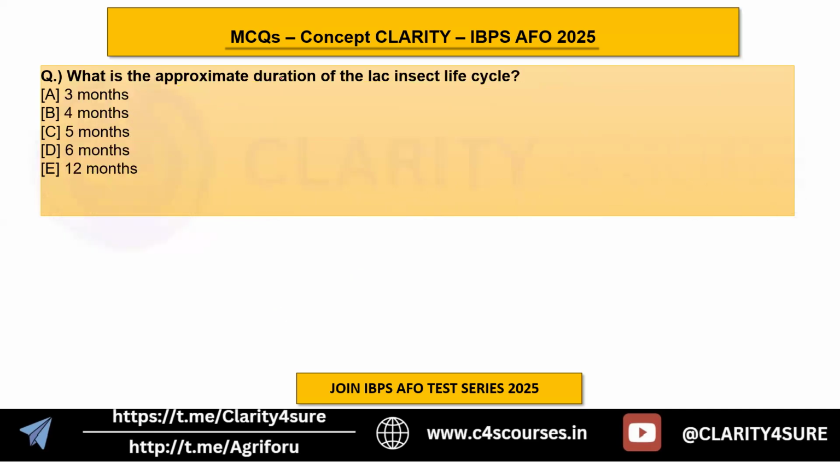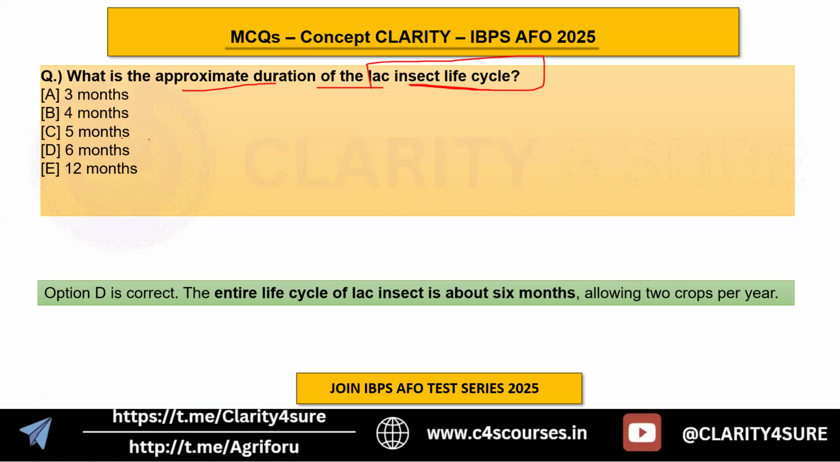Next, we have to choose the option which correctly describes the duration of the lac insect life cycle. One of the important topics. I have tried to give biology-related questions of lac insects here. You have to choose the approximate duration in months of the lac insect life cycle. So the answer is D, which is 6 months, nearly half a year. The entire life cycle of the lac insect is about 6 months, allowing two crops per year.